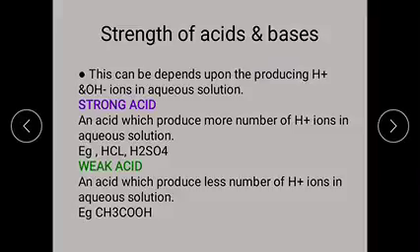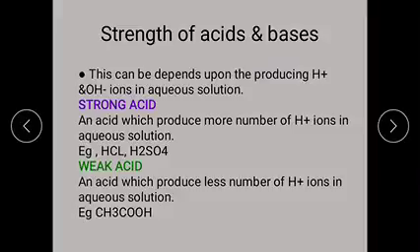Now let us see. According to Arrhenius, the strength of the acid depends on the ionization constant, meaning the producing capacity of H plus ions.